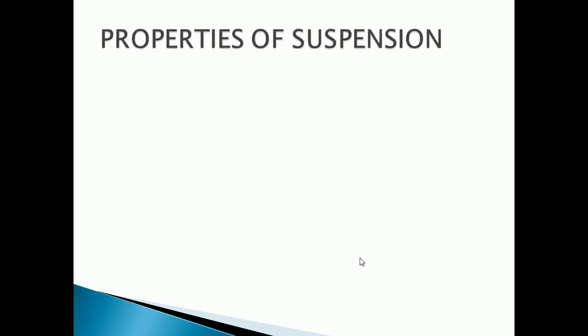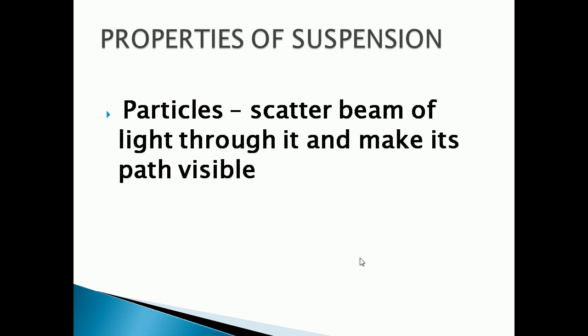Now we can see what are the properties of suspension. Suspension is a heterogeneous mixture and the particles of a suspension can be seen by the naked eye. Next property: the particles of the suspension scatter a beam of light passing through it and make its path visible.